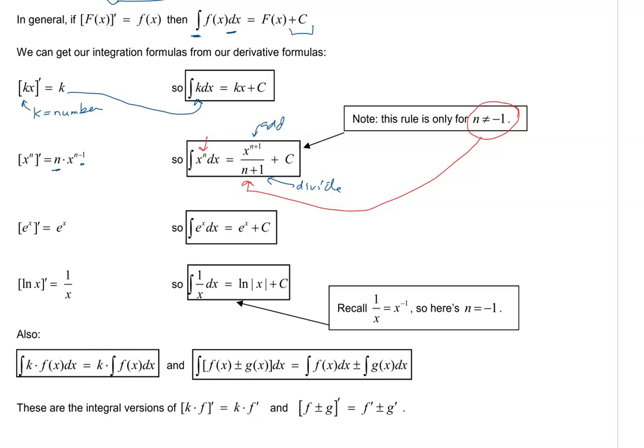Our most recent rule was the exponential. The derivative of e to the x is e to the x. So guess what? When we integrate e to the x, we get e to the x and then plus an unknown constant. And then lastly, the derivative of natural log was 1 over x. So if you see a 1 over x inside of an integral, you're going to get back the natural log.